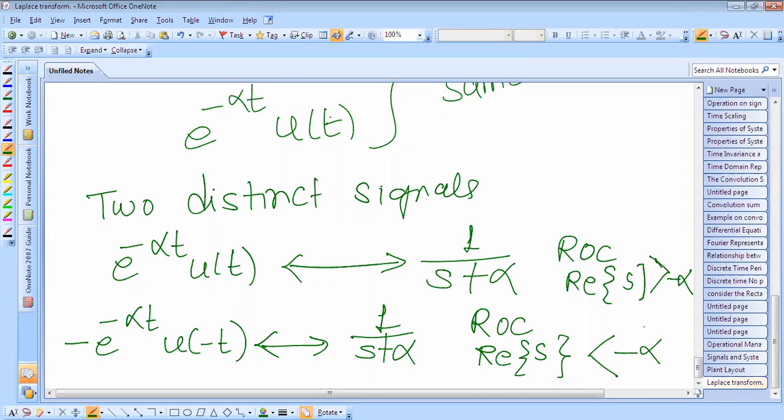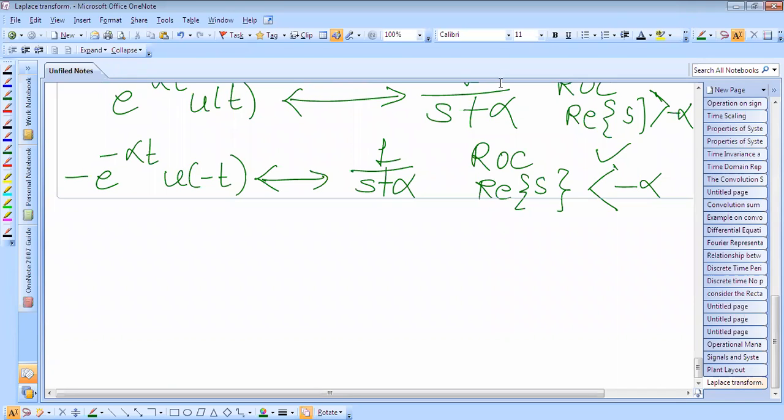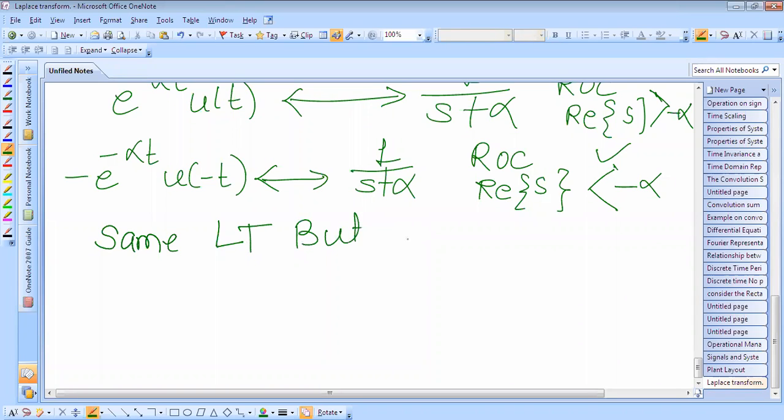Here it is greater than minus alpha, and here it is less than minus alpha. Even though they have the same Laplace transform, the region of convergence is different. We have to keep this in mind: the same Laplace transform, but of different regions of convergence.